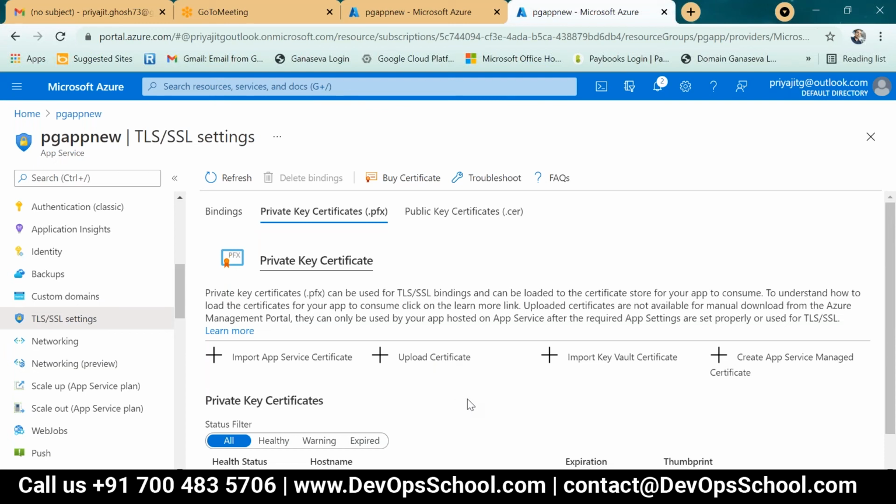And what are these options? Import first one and import App Service certificate. If Microsoft is any App Service certificate you have. Generally, we use upload certificate through your laptop or through your repository, or import through your Git or any other repository. You just have to upload and authenticate this particular App Service certificate along with your password.